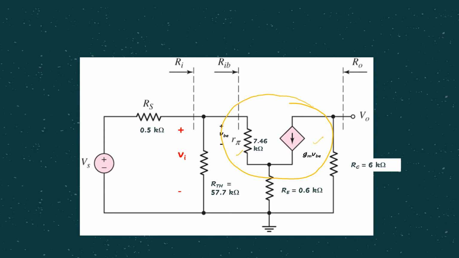And don't forget, this is the base, this is the collector, this is the emitter, and in this particular case the emitter is not grounded anymore because at the emitter terminal we have RE between emitter and ground, and at the same time we have RC, the same thing, RC between collector and ground, as well as RTH and RS and VS by looking at the original circuit of the BJT.